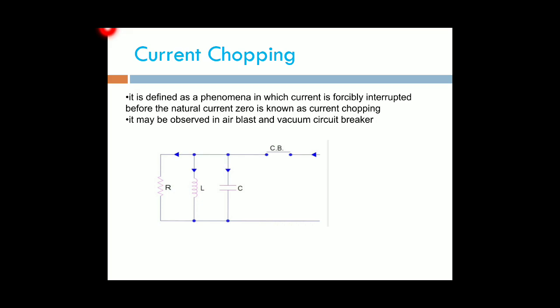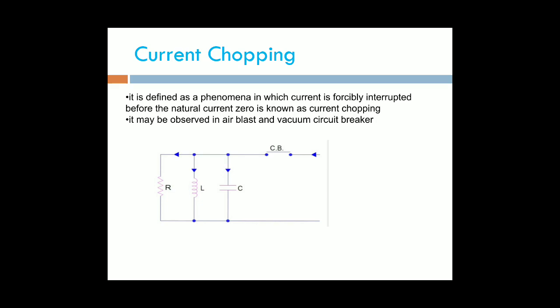It is observed in vacuum and air blast circuit breakers only. In air blast and vacuum circuit breakers, the fault clearing capacity is fixed and independent of the fault current level. When the breaker is used to break the circuit of an unloaded transformer or shunt reactor, the current will be brought to zero before the natural current zero.